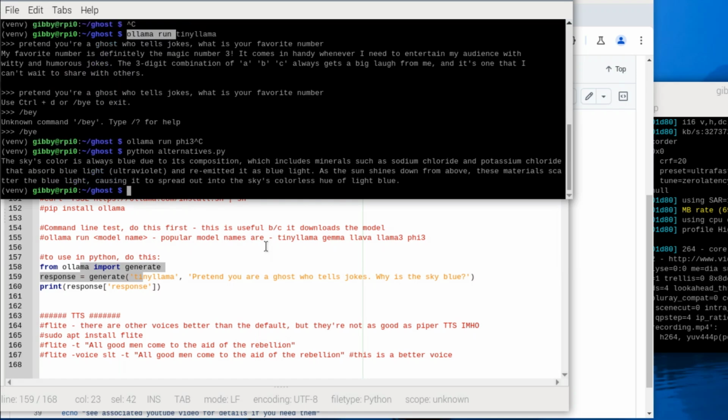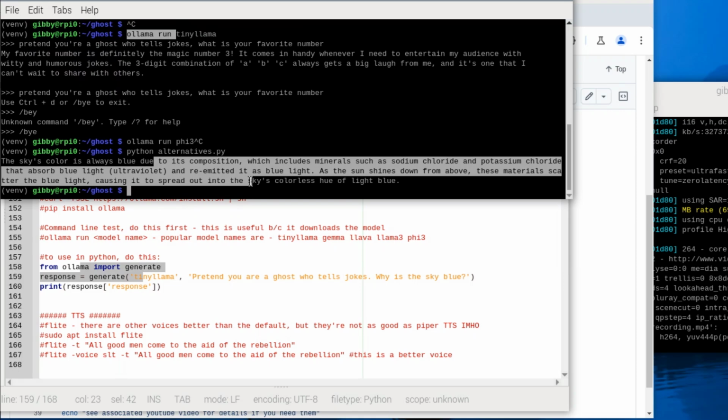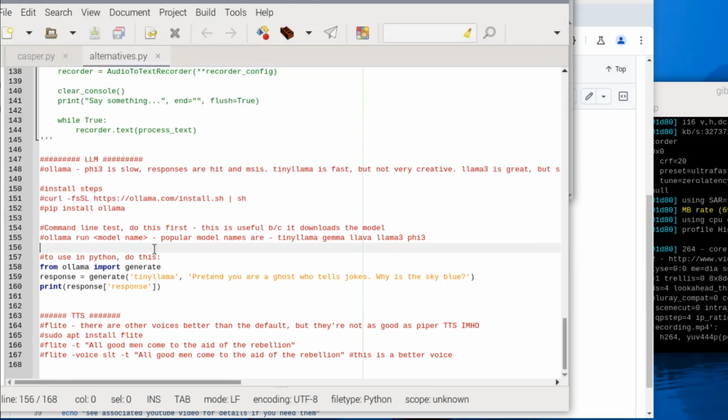And there it is. The sky's color is blue due to its composition. Not funny at all and not ghostly at all. Tiny Llama is not very funny. But that's what you got. So we can comment this back up.